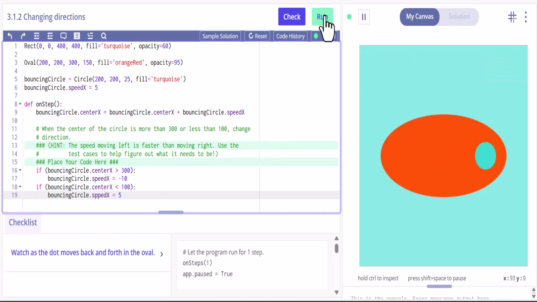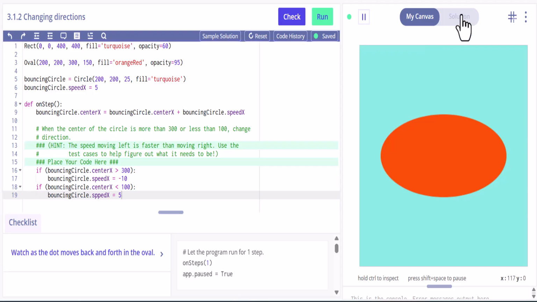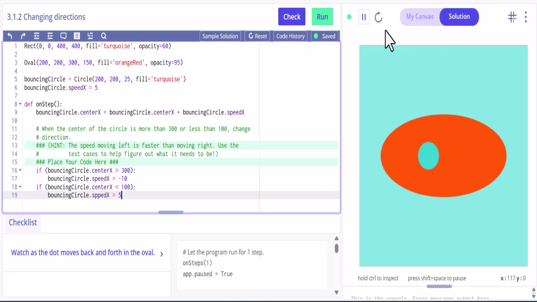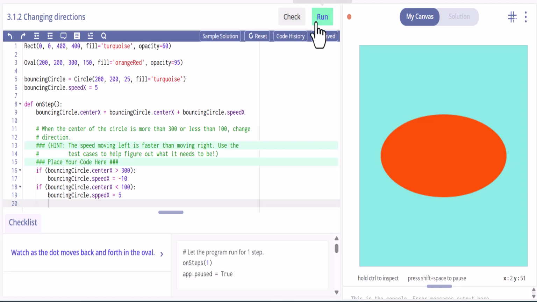So if we run this, well, that didn't work. Let's take a look at that. If we look at the solution, center X, very interesting.